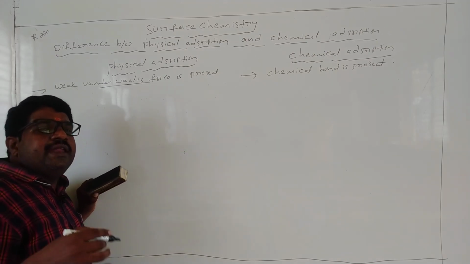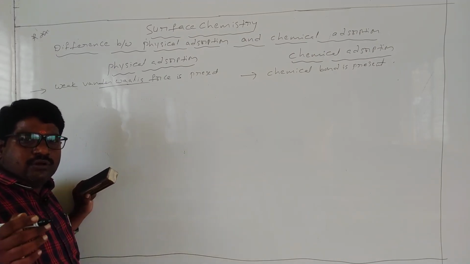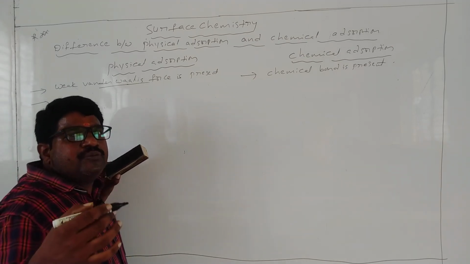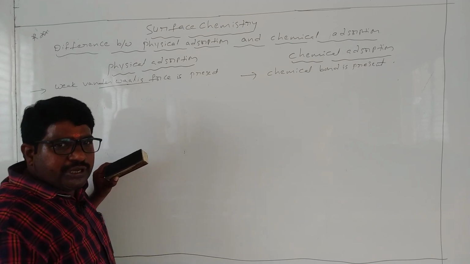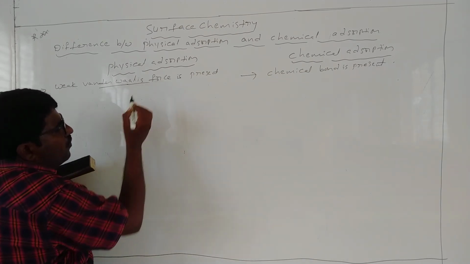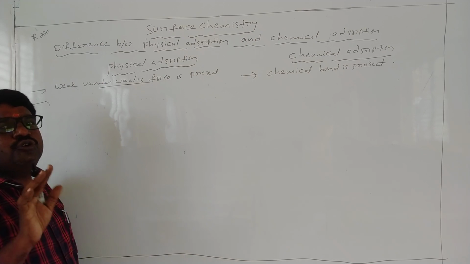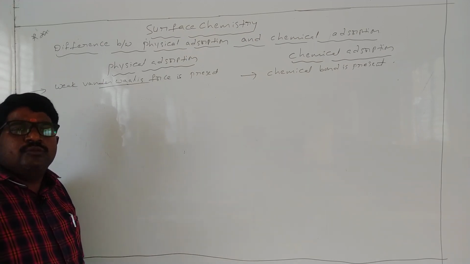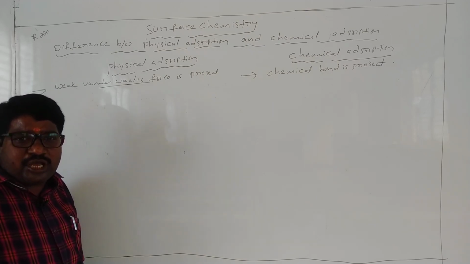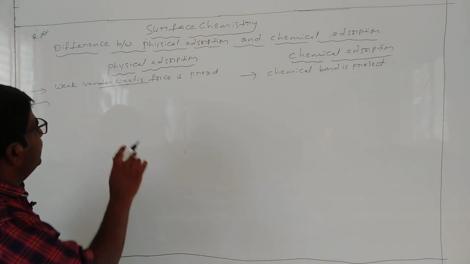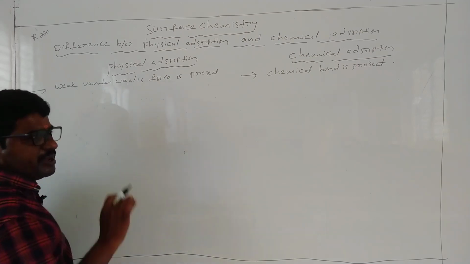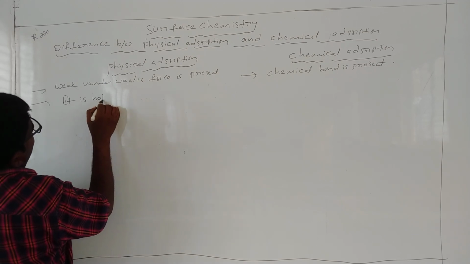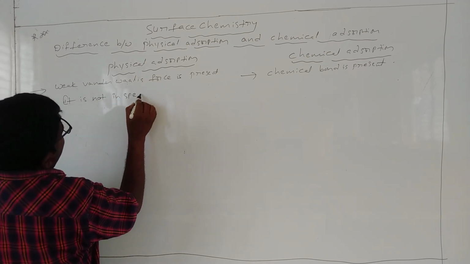That is why any gas can accumulate anywhere, here on the surface of the adsorbent. Due to this universality, any gas can be adsorbed at the surface of the adsorbent solid. That is why it is not specific.